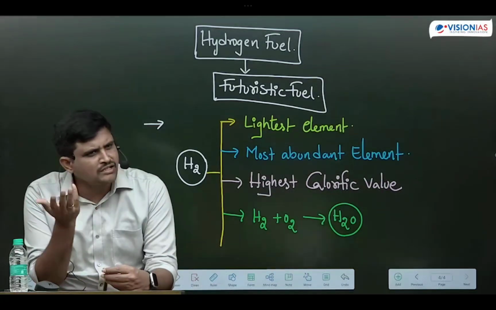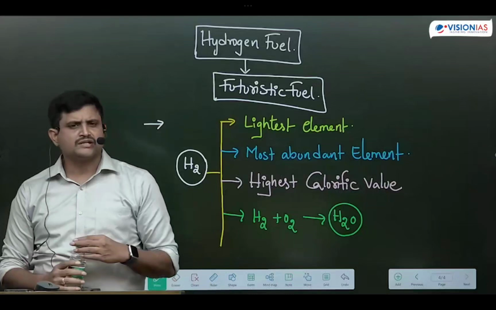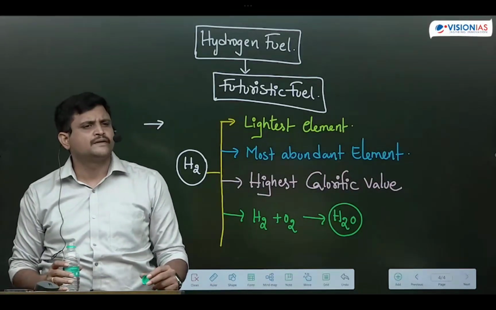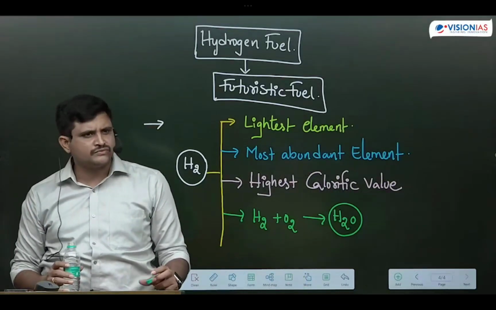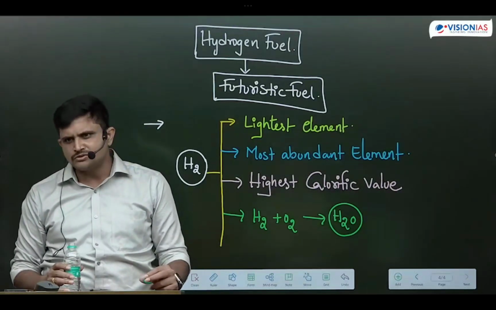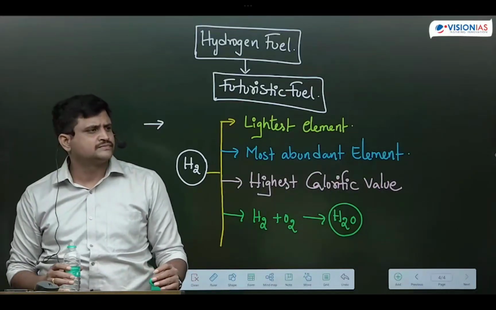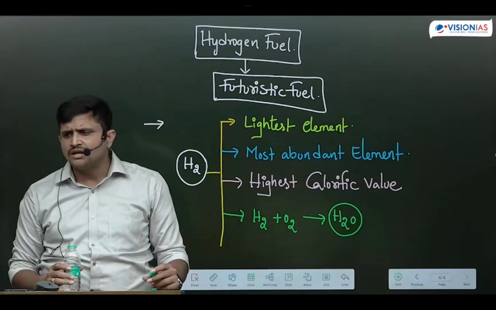Got clarity on this? Then what are the limitations of hydrogen? Even though these many benefits are there, why is India unable to attain the hydrogen fuel economy? Why are we still focusing on what we call a methanol economy? I told you yesterday that the methanol economy is the bridge between the fossil fuel economy and the hydrogen fuel economy. India's ultimate goal is the hydrogen fuel economy, but we can't directly jump from fossil fuel to hydrogen fuel economy. Hence, we have chosen a middle path, that is the methanol economy. Got it, students? Because methanol is the richest source of hydrogen. Once we develop the methanol technology, then we can proceed to hydrogen fuel technologies.